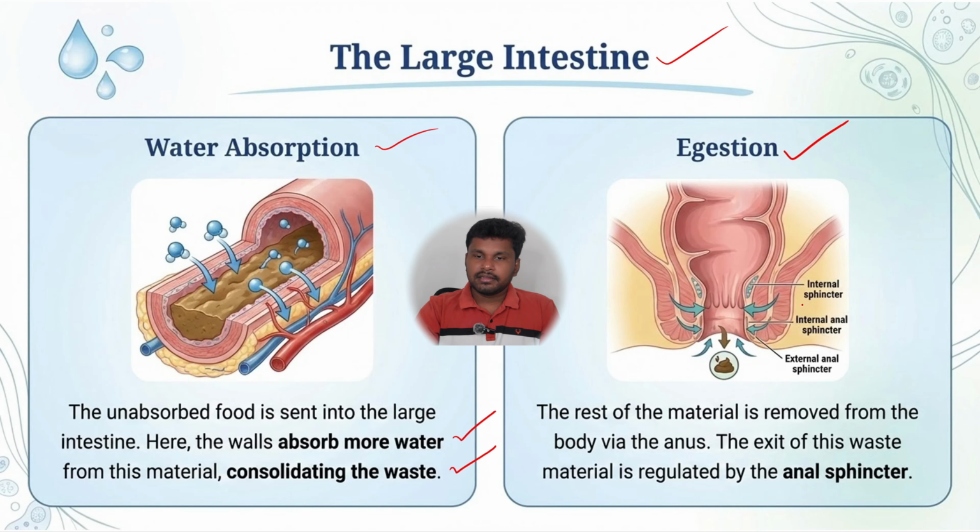And here the anal sphincters play a major role. They are also muscles which regulate the movement of the bowel. The rest of the material is removed from the body via the anus, and the exit of this waste is regulated by the anal sphincter. Okay, next.